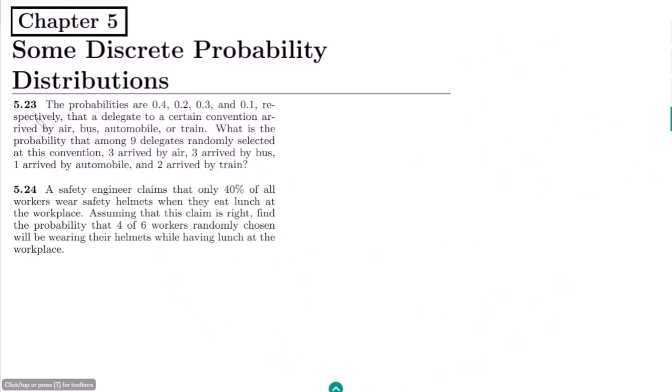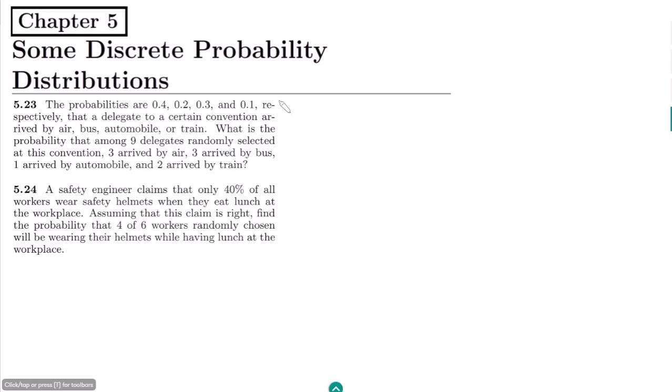So this is question 5.23 and 5.24. Many times people are confused between multinomial probability and binomial probability. So in this video, I will try to demystify this concept by solving questions 5.23 and 5.24, which are relevant, but one question is related to the multinomial probability theorem, while the second one is the binomial probability law. I will try to relate them and demystify the concept of both probability distributions.